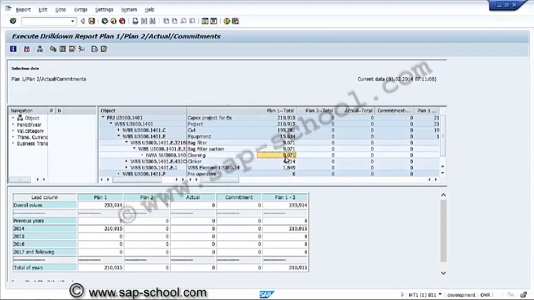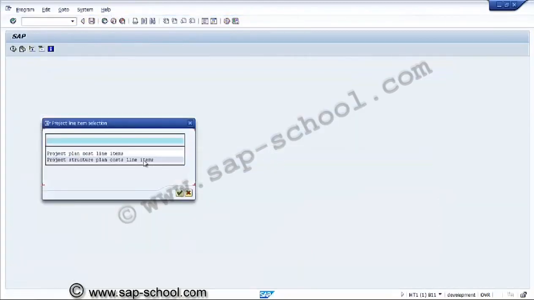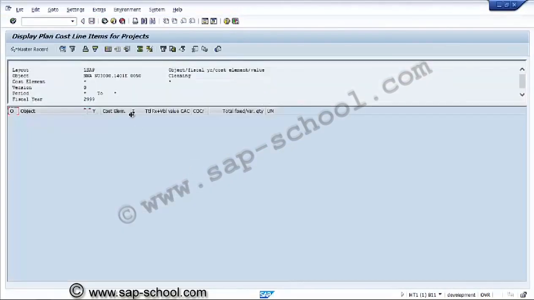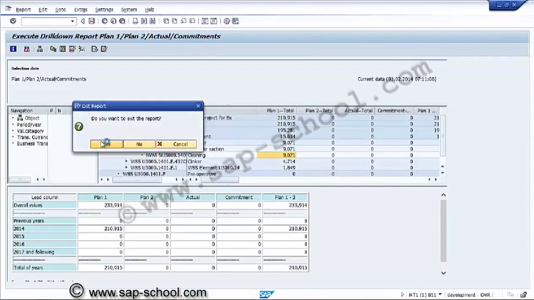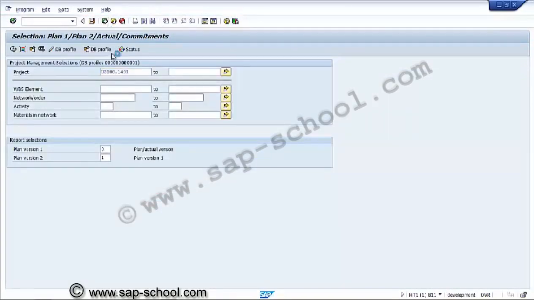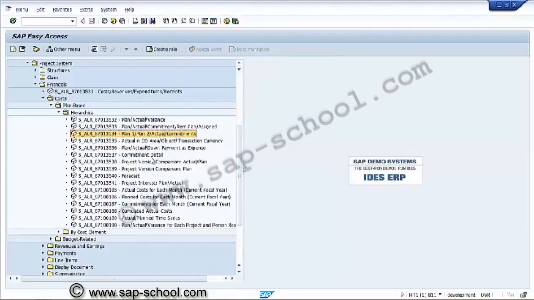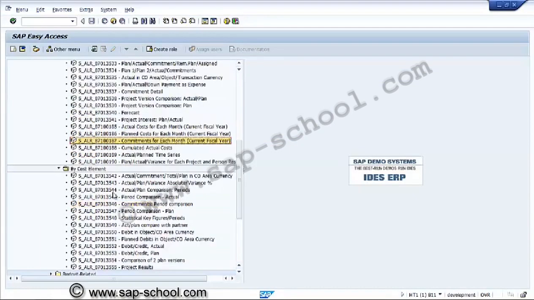Again, if you want, for this also we can go and see the line items. Project cost line items. Here also no line items are available. Now we'll go and check the other report. This is planned. This is the commitment detail; we haven't done any commitment. Forecast report, planned report, and by cost element wise, actual, commitment, period commitments, all are commitments only.